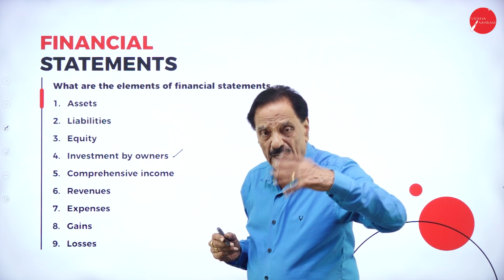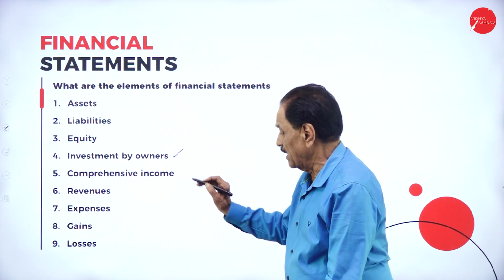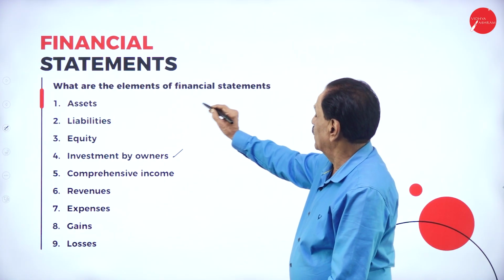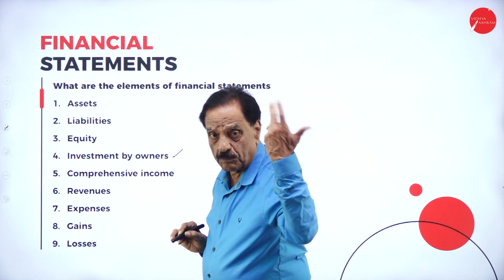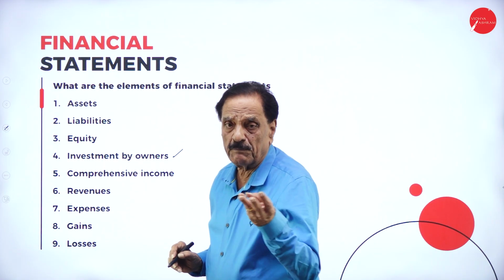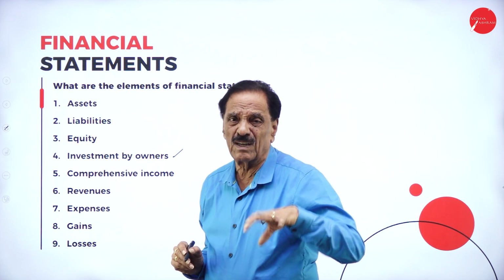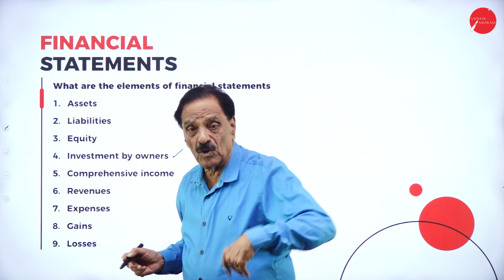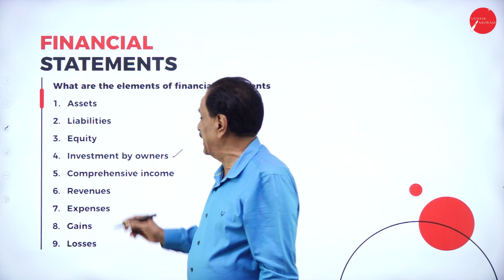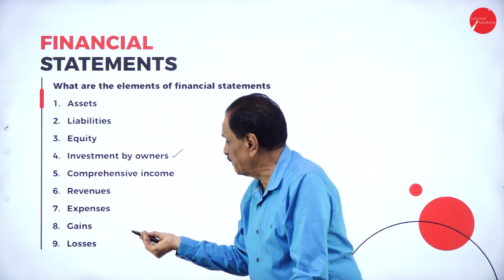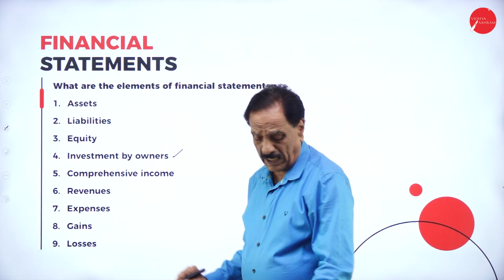Comprehensive income, how the income has been arrived, how it has been utilized. Revenues, expenses, gains and losses. So what are the elements? Assets means property owned by the business. Liability which we have to pay. Assets means maybe land, building, machinery, furniture, motor car. All are assets, cash, stock, bills receivable. Liability which you have to pay: creditors, bills payable, provision for taxation, proposed dividend, equity share, and preference share, investment, revenues, income, expenses, gains and losses.